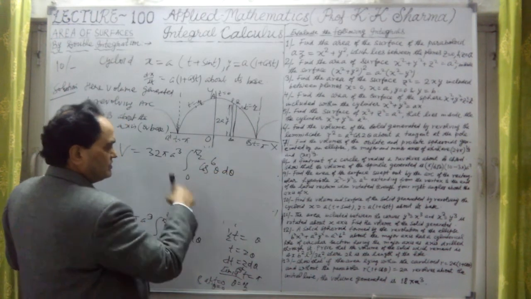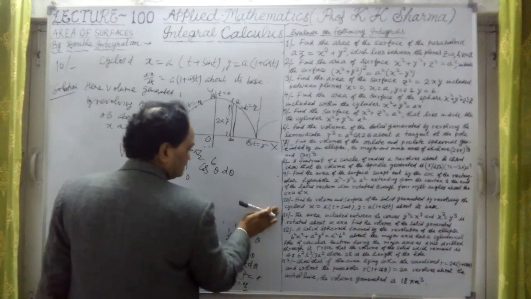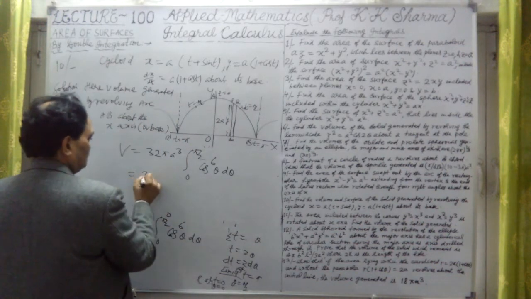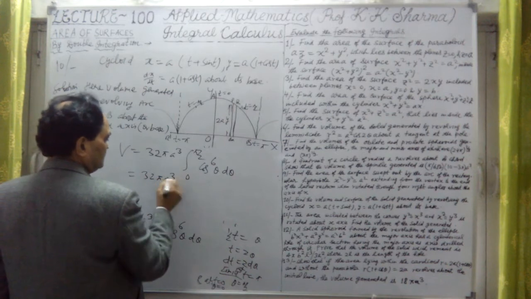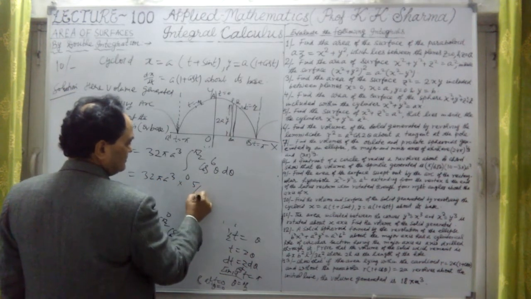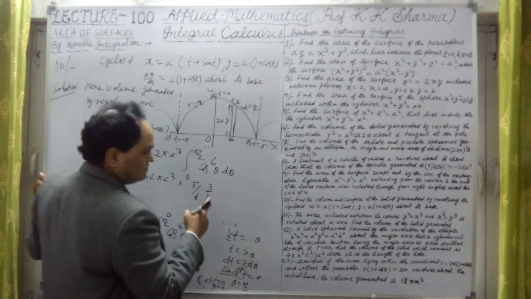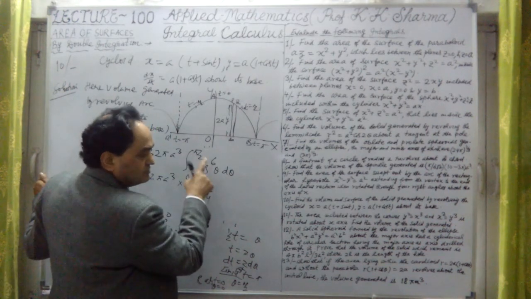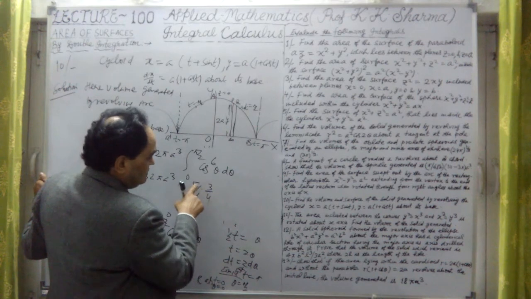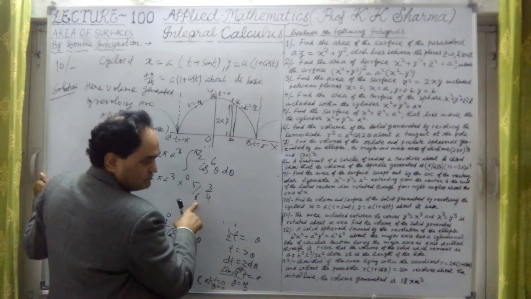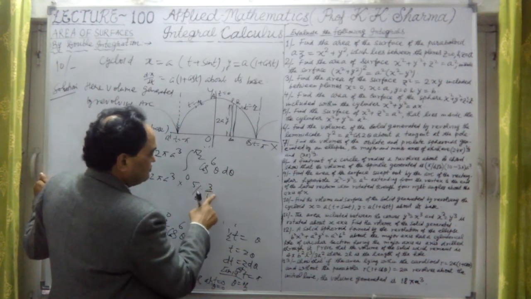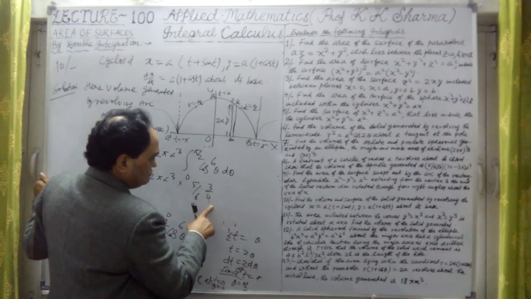By the reduction formula, the value of this will be 5 by 6, 3 by 4. What is the formula? If it is cos raised to power n, it will be n minus 1 upon n, n minus 3 upon n minus 2, and again n minus 5 upon